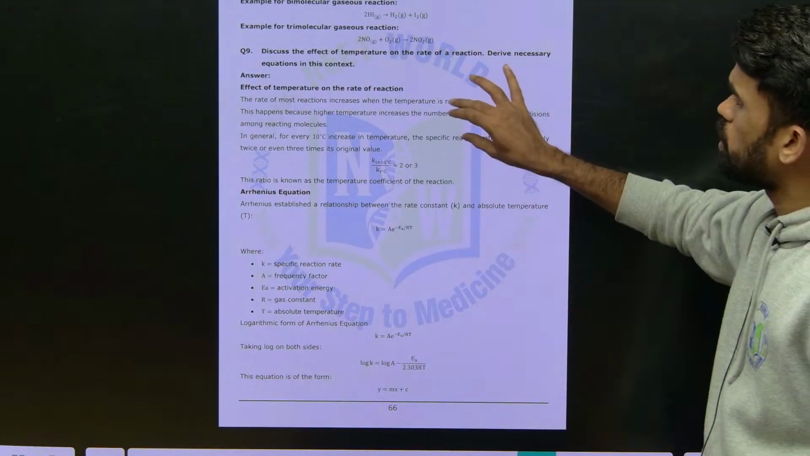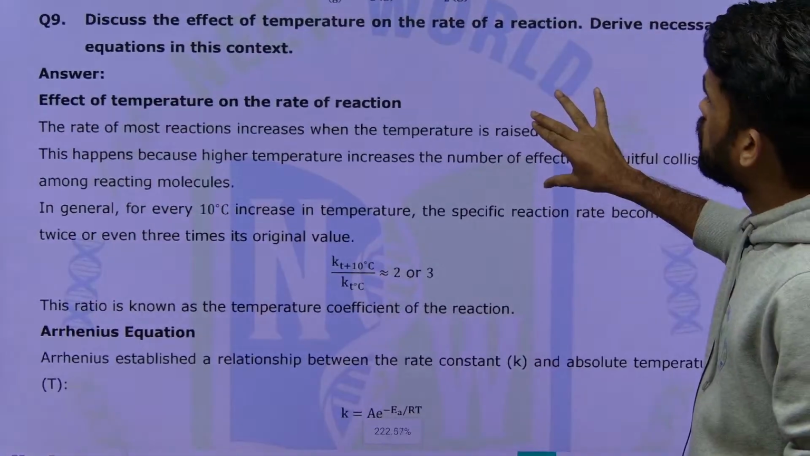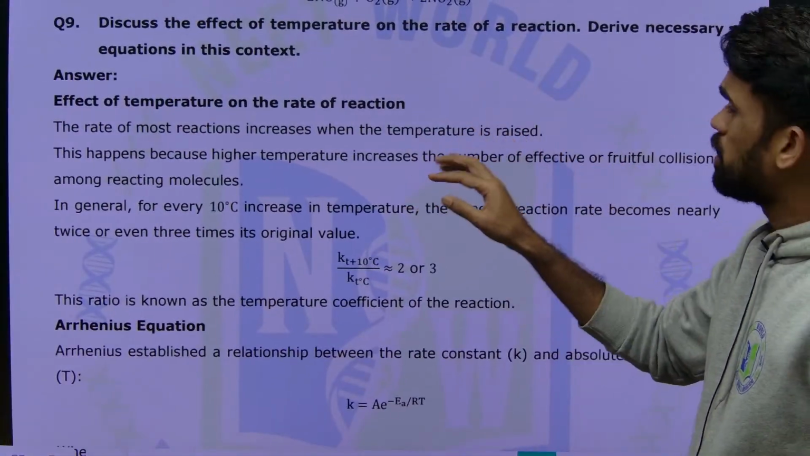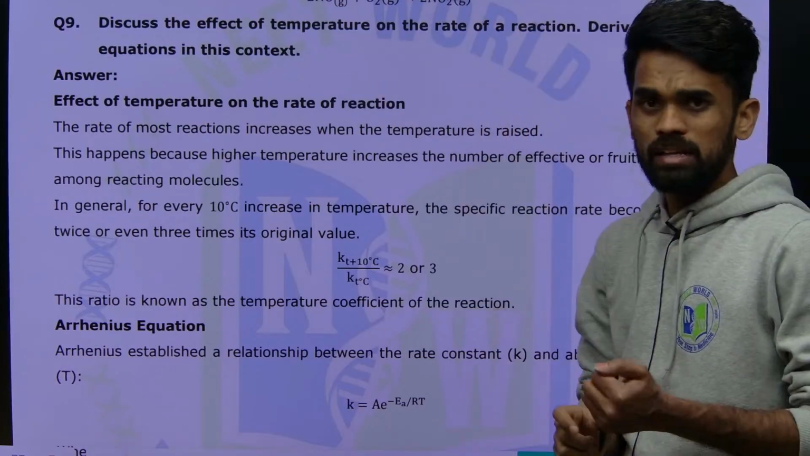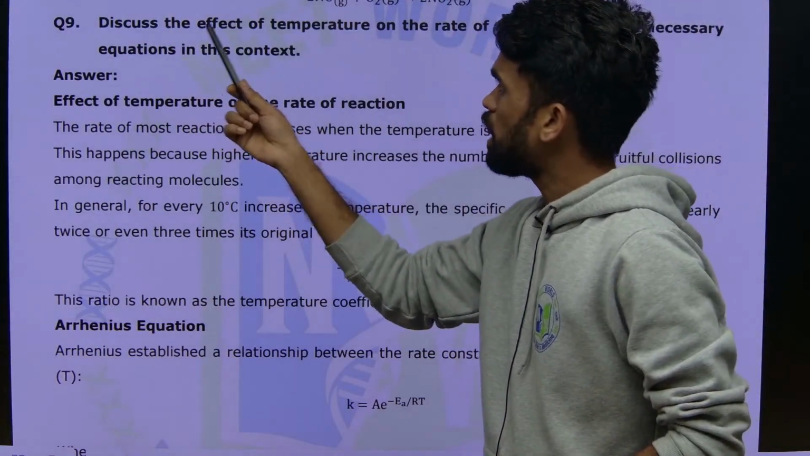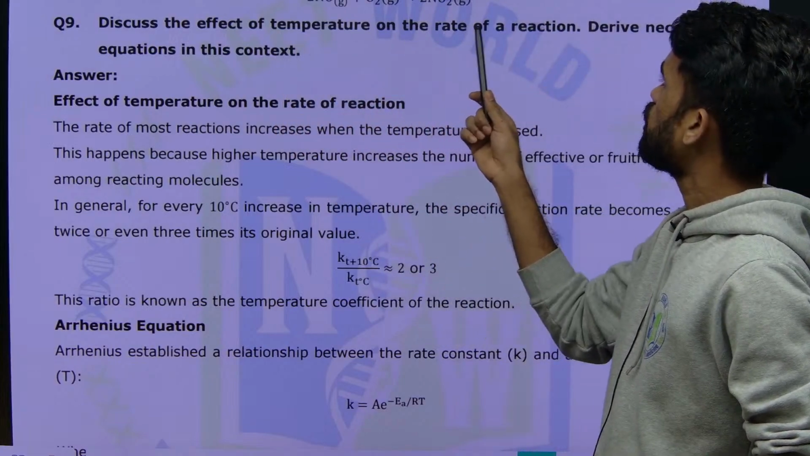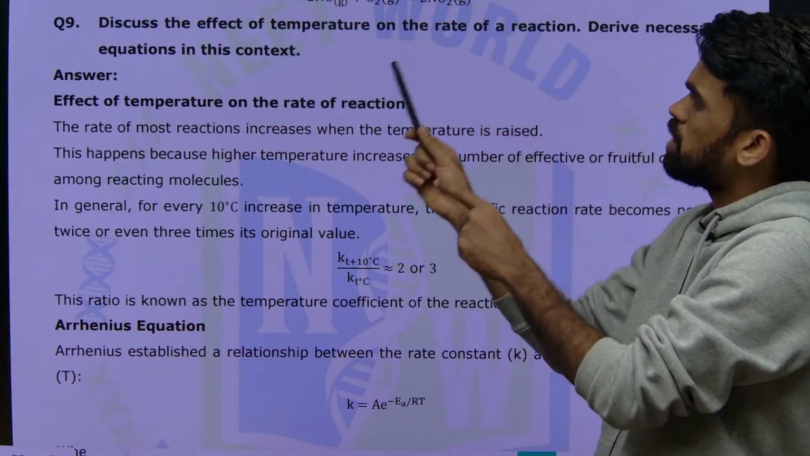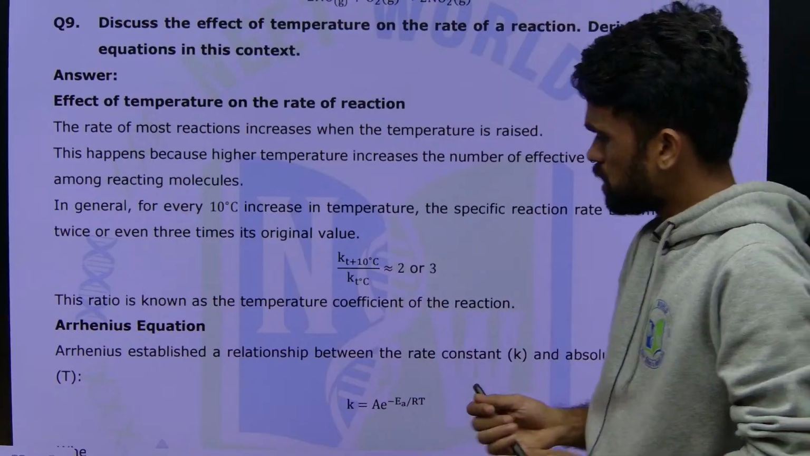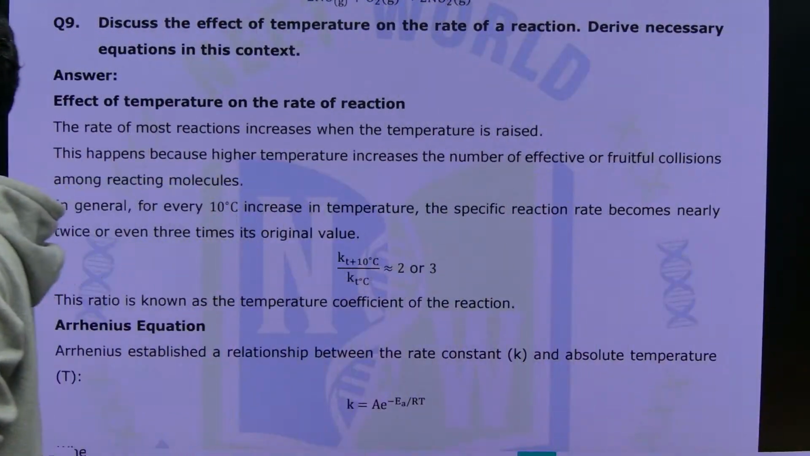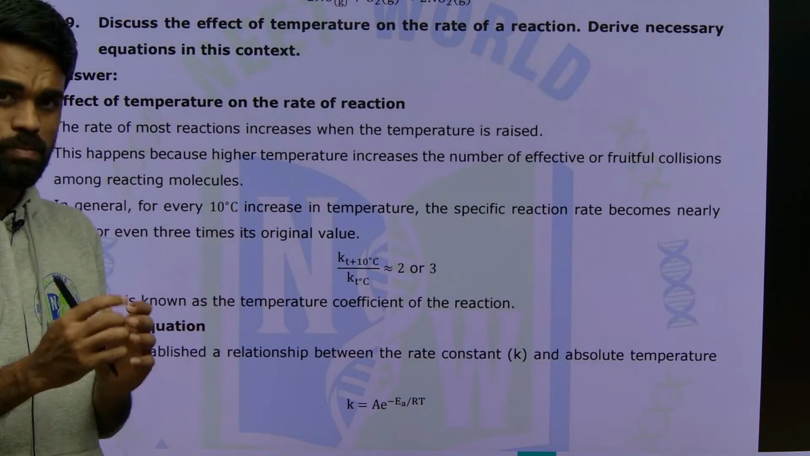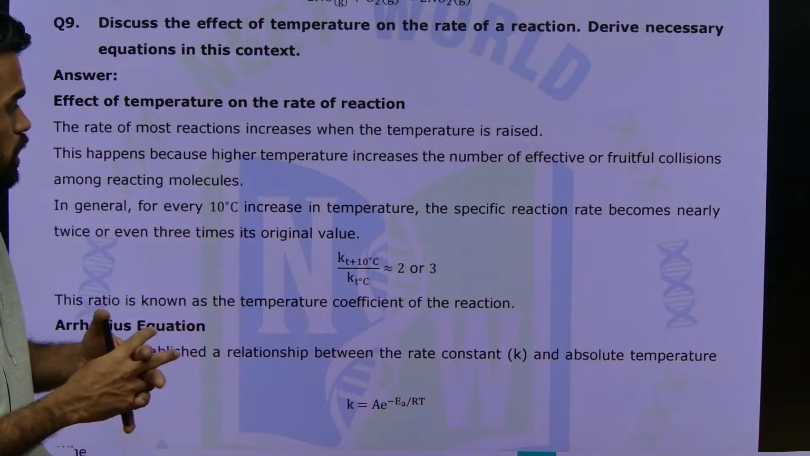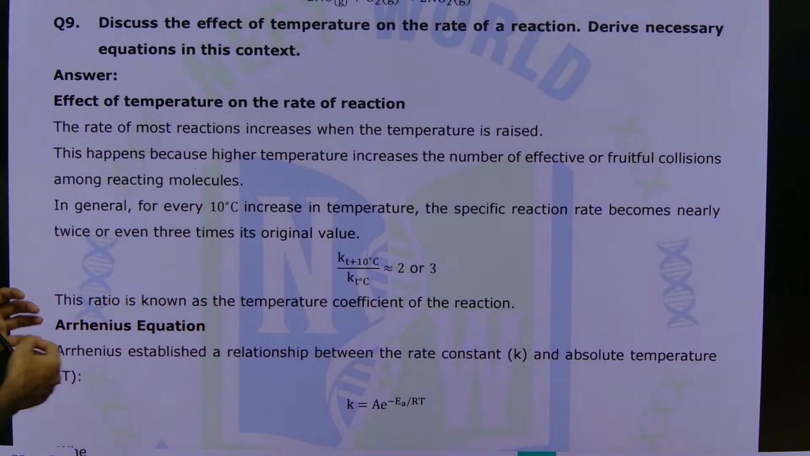Next one is one more question you can expect, that is dependence of rate of a reaction on temperature, or in the other way they will give, discuss the effect of temperature on rate of a reaction, derive the necessary equation in this context. This is a less expected question, but yes, you need to be aware, because by chance if they make a question paper of a completely different pattern, you need to be aware. That's why I am adding this question also.